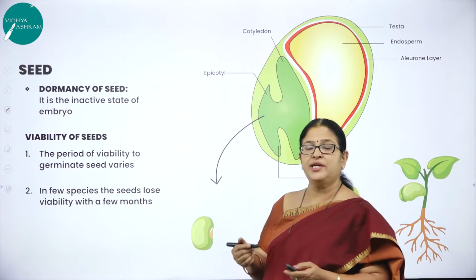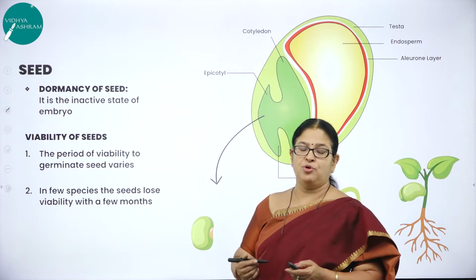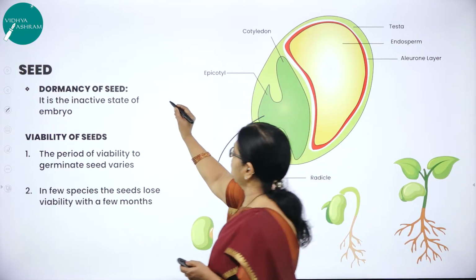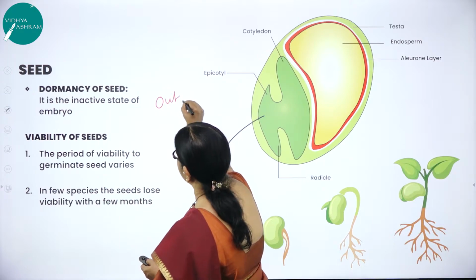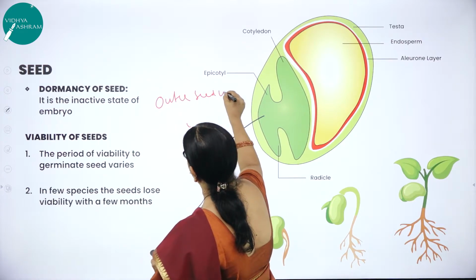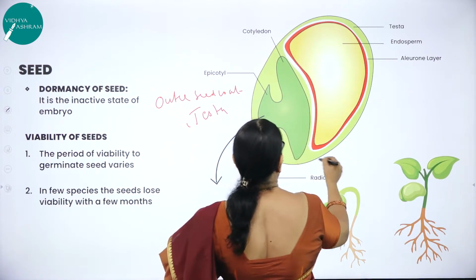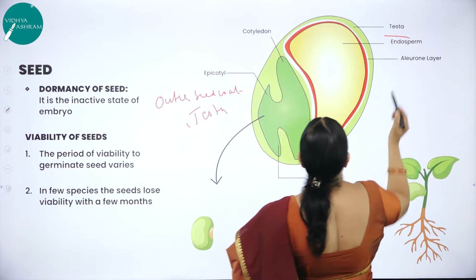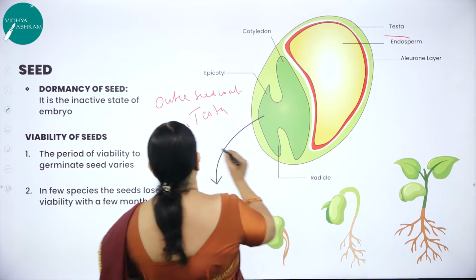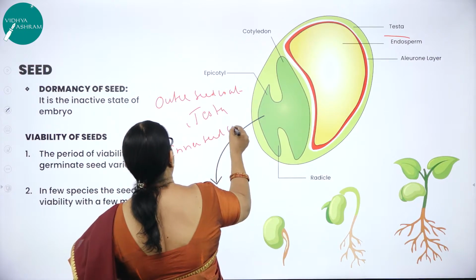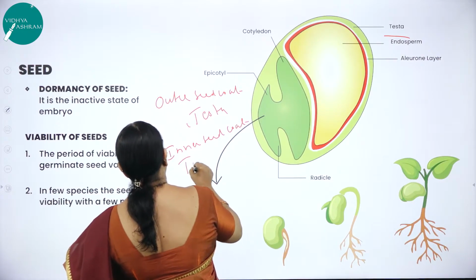Now the integuments of the ovule harden as protective seed coats, namely the outer seed coat called testa. Here you can see in the picture of a seed, the outer coat is called testa and the inner seed coat is called tegmen.